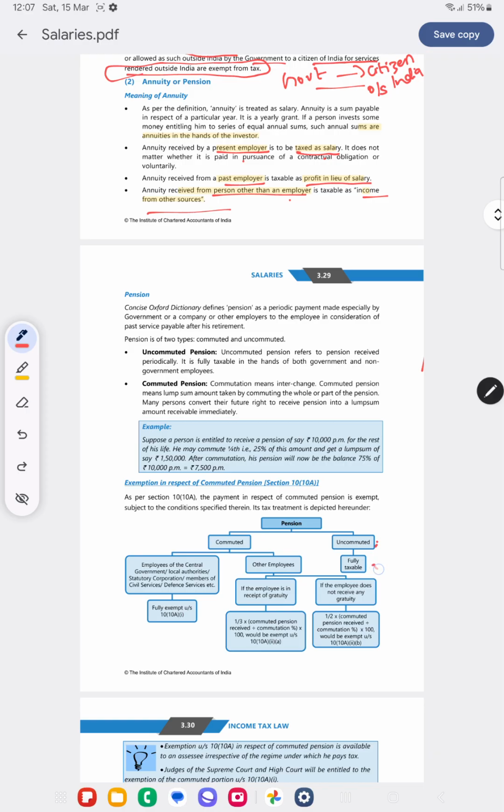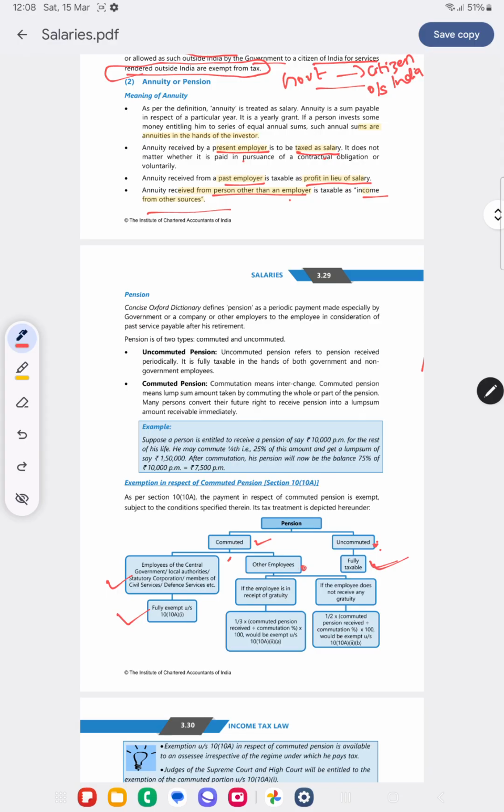Such pension is fully taxable. What is commuted pension? You are commuting your pension and receiving a lump sum amount. In such a case, what will be the taxability? In uncommuted pension, whether received by a government employee or another employee, it is fully taxable because we are receiving it monthly. For commuted pension, if it is a government employee, it is fully exempt.